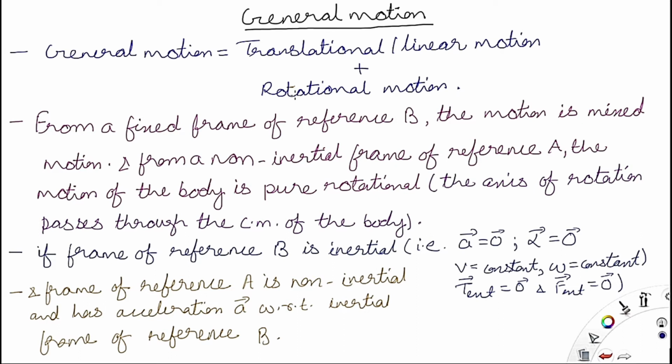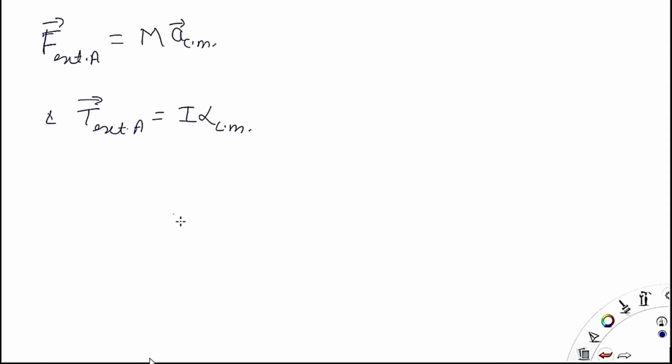This frame of reference is on the axis of rotation which passes through the center of mass of the body. Since the frame of reference is non-inertial, it is acted upon by an external force which keeps the body in linear motion with acceleration equal to ACM.